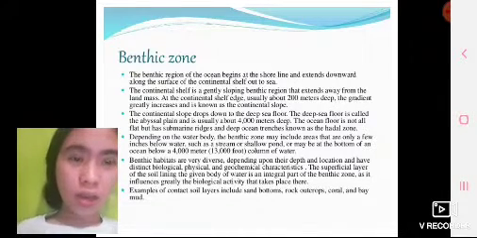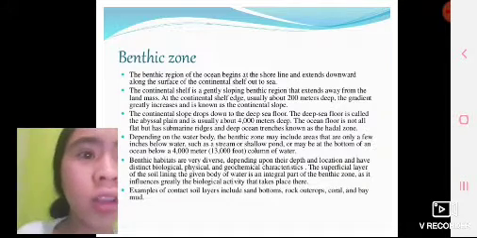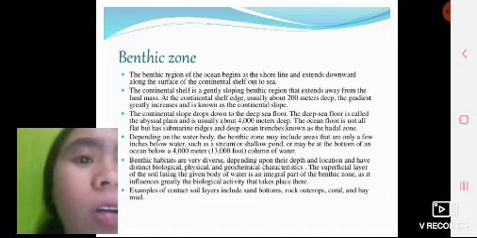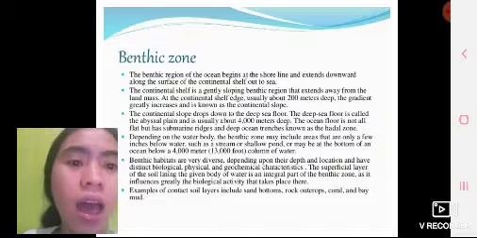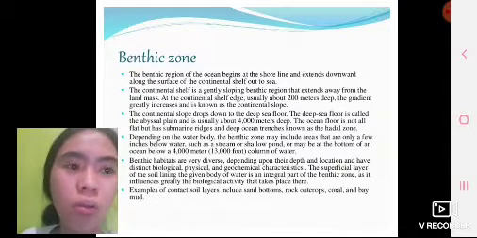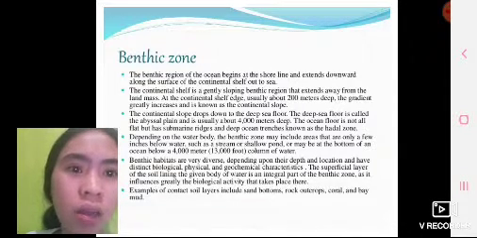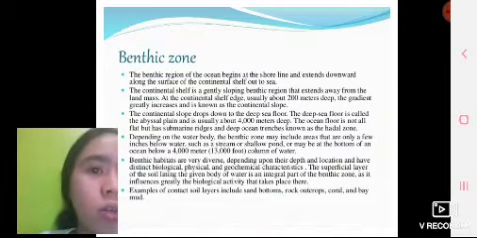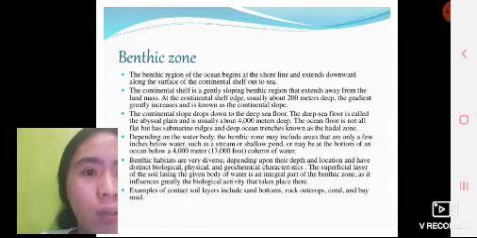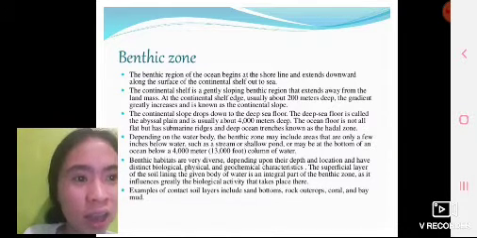Benthic zone. The benthic region of the ocean begins at the shoreline and extends downward along the surface of the continental shelf out to sea. The continental shelf is a gently sloping benthic region that extends away from the land mass. At the continental shelf edge, usually about 200 meters deep, the gradient greatly increases, known as the continental slope. The continental slope drops down to the deep sea floor. The deep sea floor is called the abyssal plain and is usually about 4,000 meters deep. The ocean floor is not all flat, but has submarine ridges and deep ocean trenches known as the hadal zone.